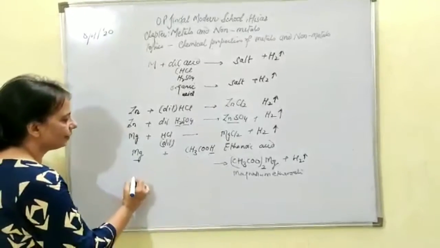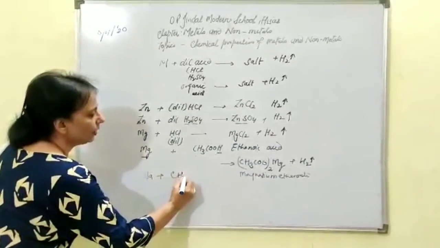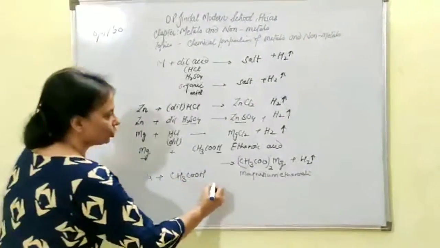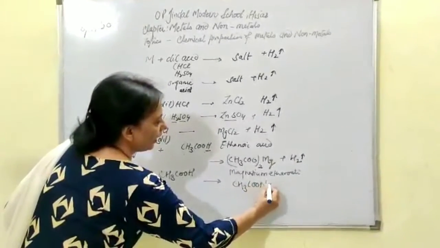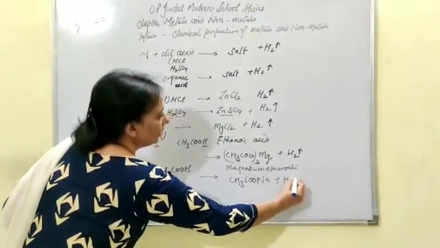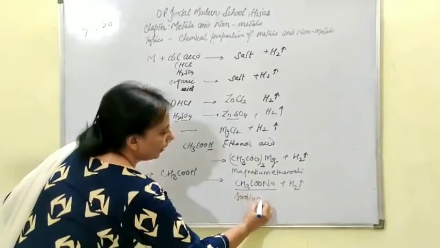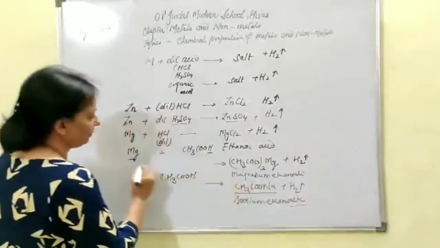Let's take another example where instead of magnesium I have taken sodium, and sodium has been dropped in this organic acid, that is ethanoic acid. So you will get the salt CH3COONa, plus hydrogen gas will be liberated. Now which is this compound? This is sodium ethanoate.